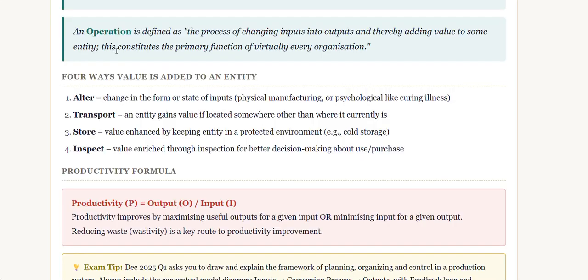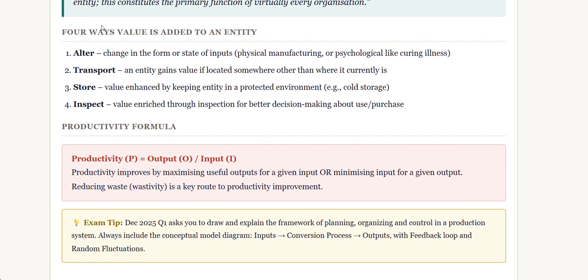Next thing, what is an operation? An operation is defined as the process of changing inputs into output and thereby adding the value to some entity. Okay, this constitutes the primary function of virtually every organization. So every organization is doing what? They are converting the input to output, and this output is having an added value. Okay, so that is an operation meaning. So here I'm discussing the thing that you should write in the answer sheet. You can elaborate as much as you want. So I'm just saying the important topics so that you don't miss the topics.